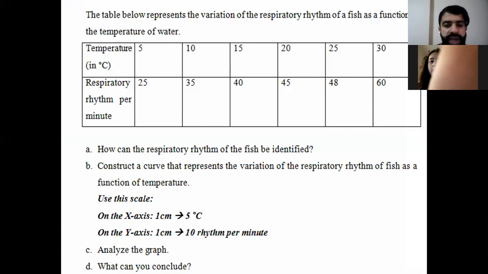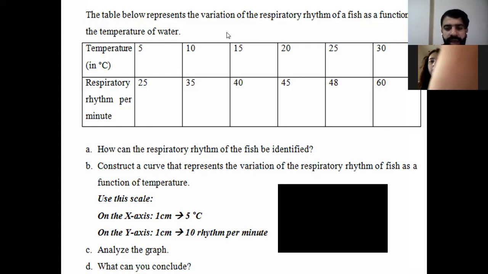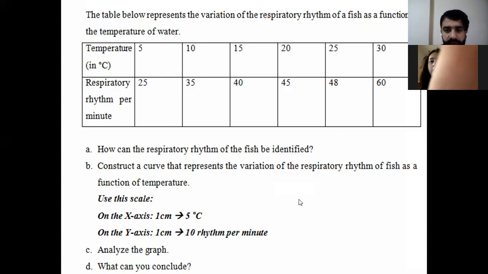Now let's move to the exercise of the worksheet. Here, all of you have to pay attention because this is very important for our quiz. The table below represents the variation of the respiratory rate of a fish as a function of the temperature of water. Here we have the temperature of water and we have this table. Anyone, I can ask you a question. You can simply unmute yourself and speak.